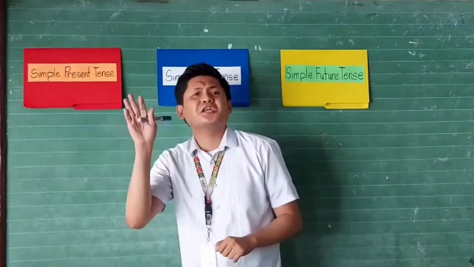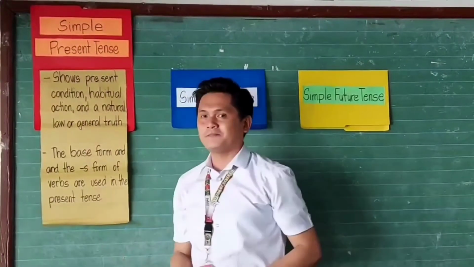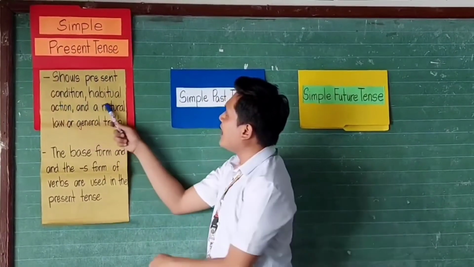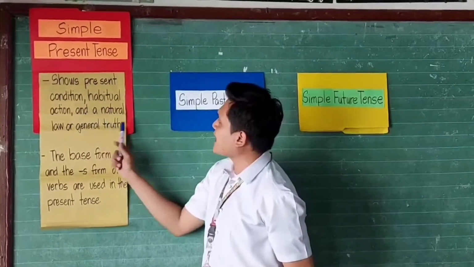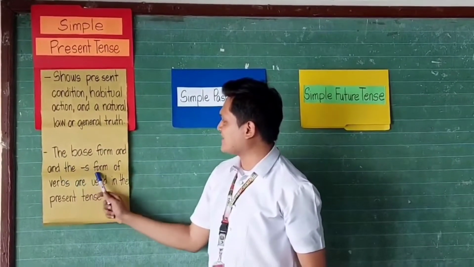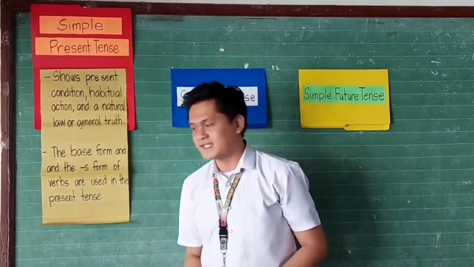Okay? Question. Teacher Nick, what do you mean by simple present tense? Okay. Simple present tense shows a present condition, habitual action, and natural law or general truth. The base form and the S form of the verbs are used in the present tense.